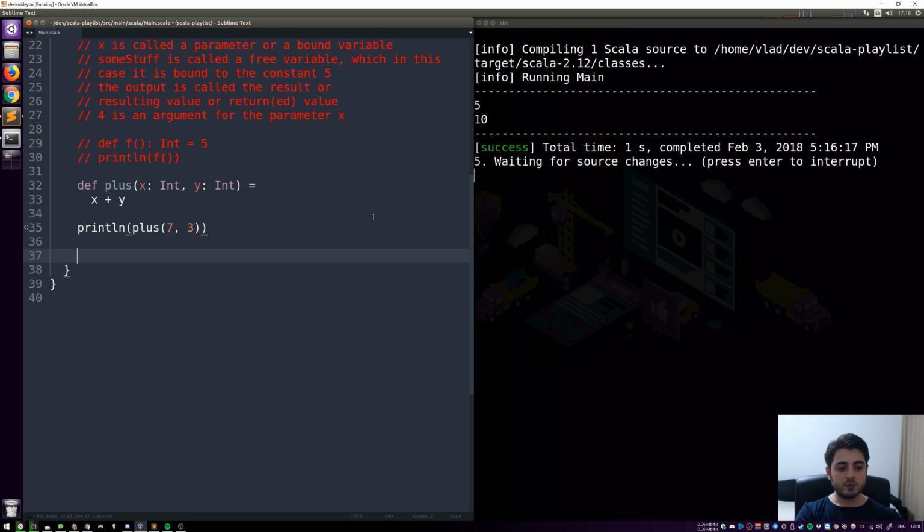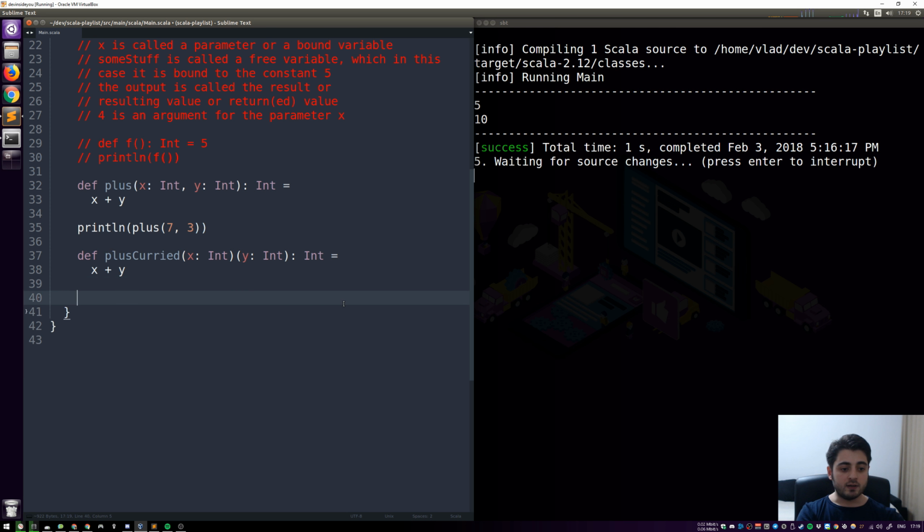Okay, so what we're also going to have is plus curried, and it's still going to take an x, but now it's going to have a second parameter list, because Scala just happens to support function currying natively in the syntax, right? So we have 2 parameter lists, but the rest is the same. And by the way, I prefer to specify the types, and I sort of forgot to do it here, and Scala inferred it for us, which is kind of cool.